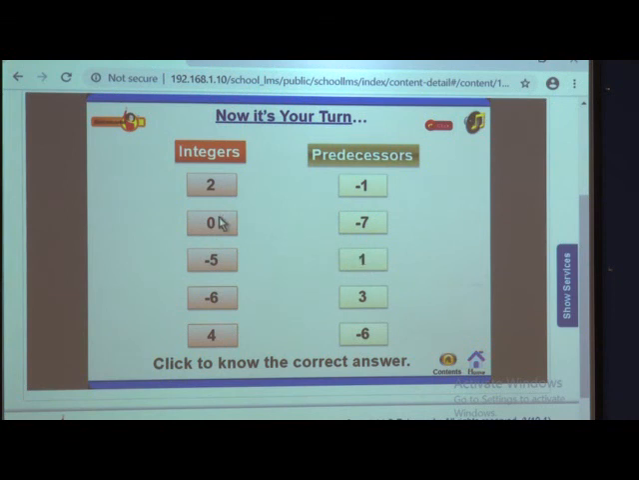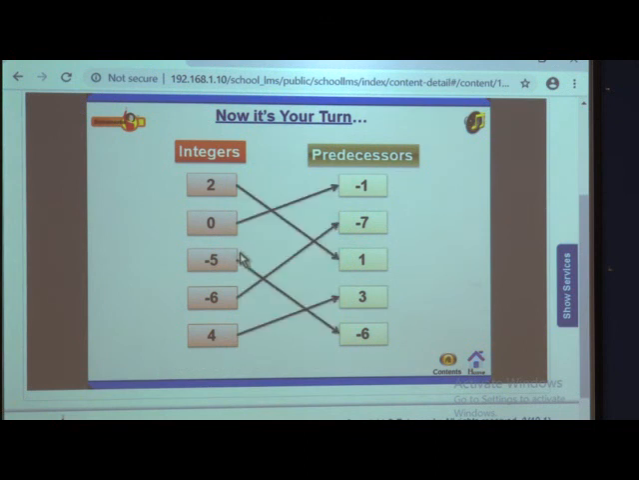What will be the number before 0? Imagine a number line again: 0, and before that 0 is -1. So on, we have some examples over here. Please try your own examples and find out the predecessor of them. Now, check your answers.